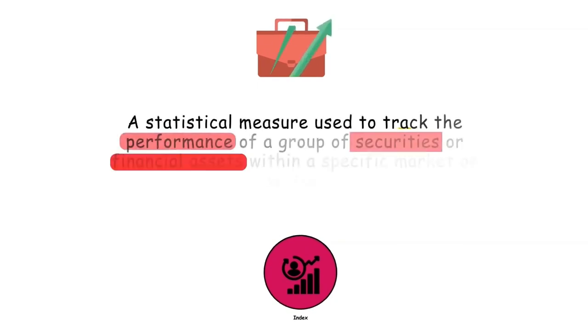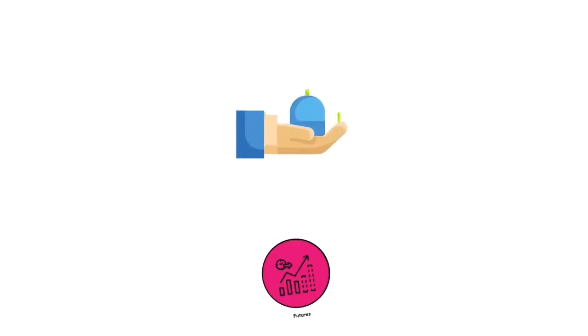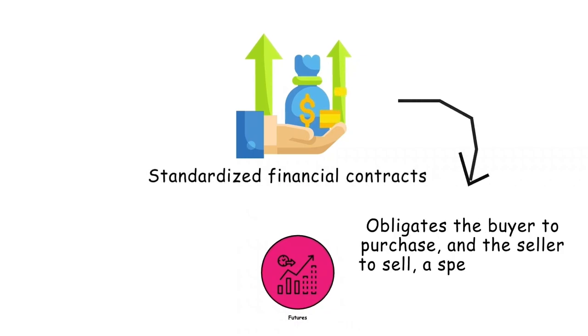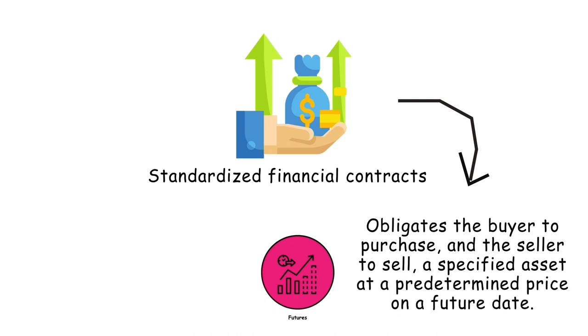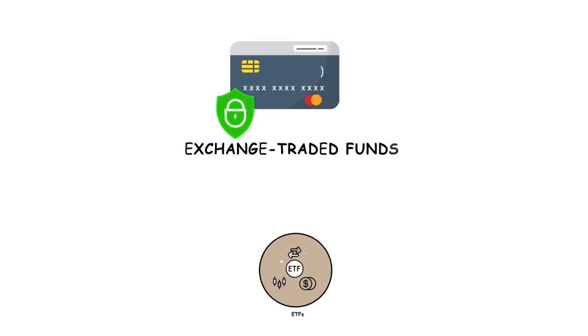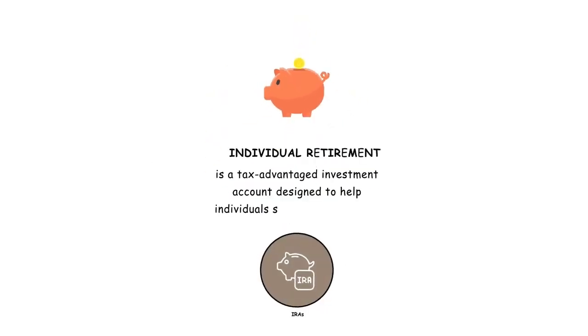Index. A statistical measure used to track the performance of a group of securities or financial assets within a specific market or sector. Futures. These are standardized financial contracts that obligate the buyer to purchase and the seller to sell a specified asset at a predetermined price on a future date. ETFs. Exchange-traded funds are investment funds that trade on stock exchanges and hold assets such as stocks, bonds, commodities, or a combination of assets. IRA. An individual retirement account is a tax-advantaged investment account designed to help individuals save for retirement. Liability.